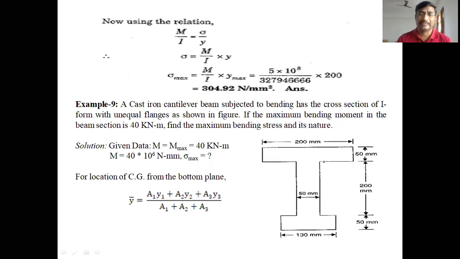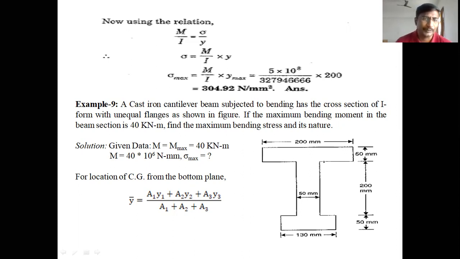Let us take an unsymmetric section in the next problem. Unsymmetric section means an I section having different flange lengths: 200 mm is the topmost flange length and 130 mm is the bottom flange length.